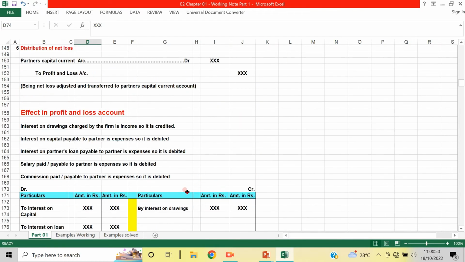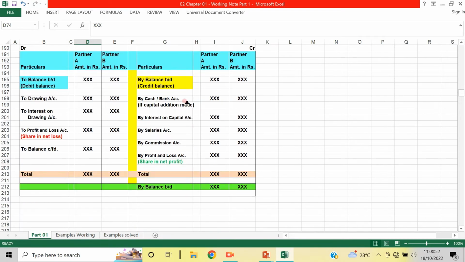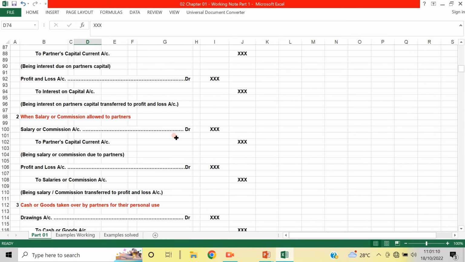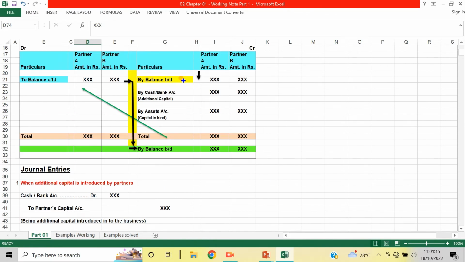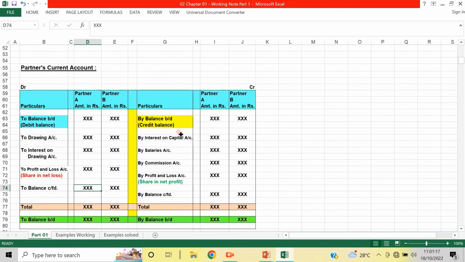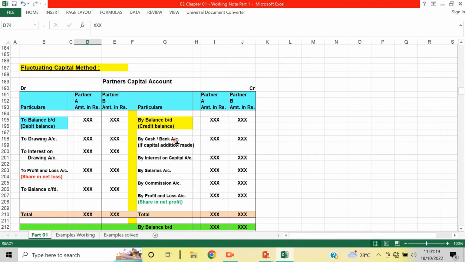Now let's see, this opening balance is brought down as a credit balance, then cash or bank, any additional fund put by the partner if required, and interest on capital account and salaries. We have already learned this in the current account. This is actually a combination of the capital account and the current account. Both are maintained in one account, that is the thing.